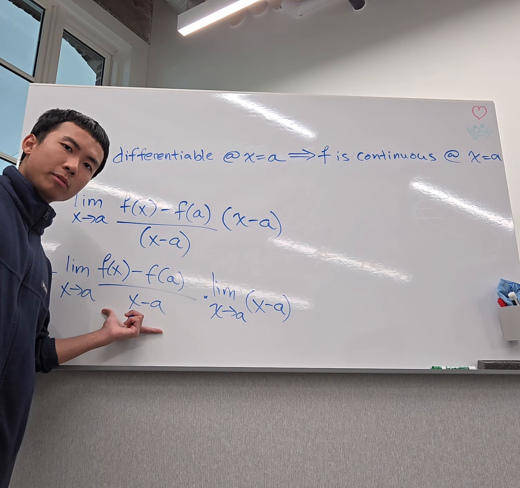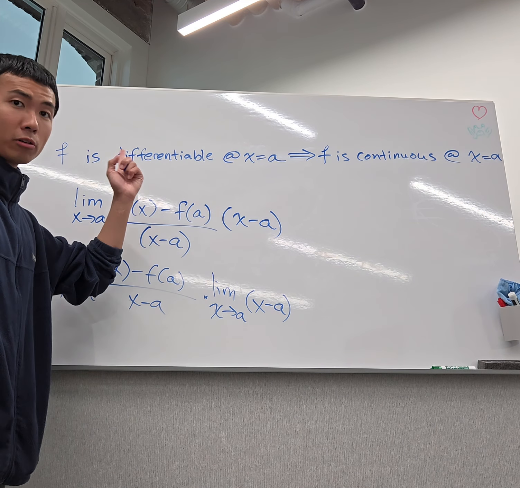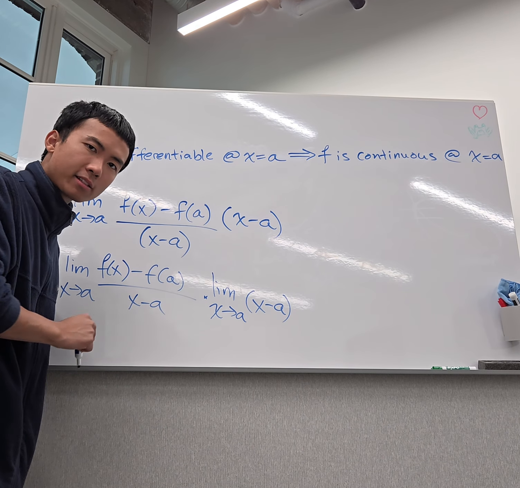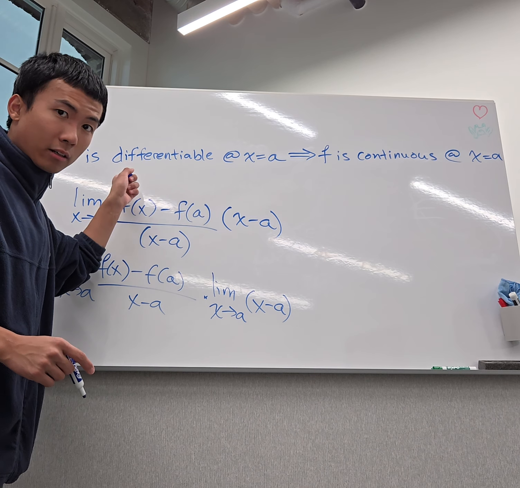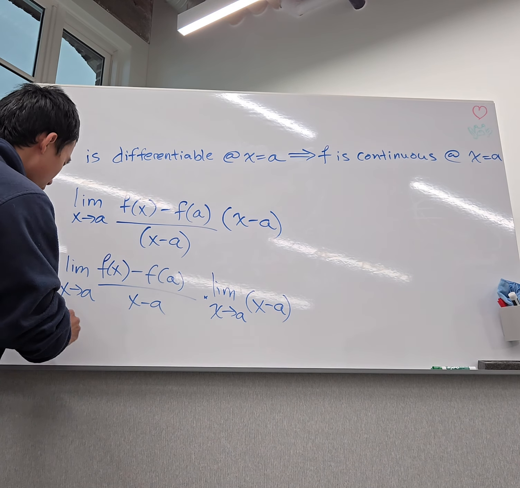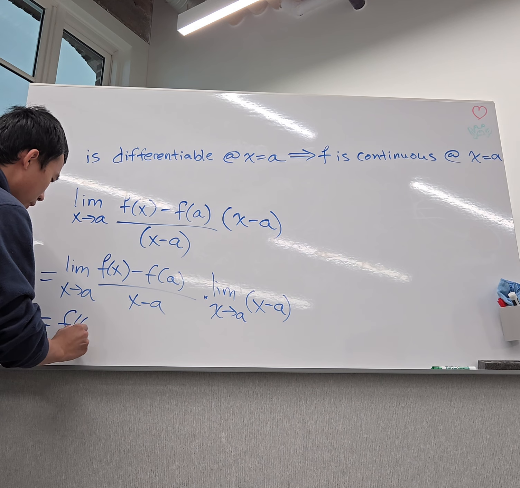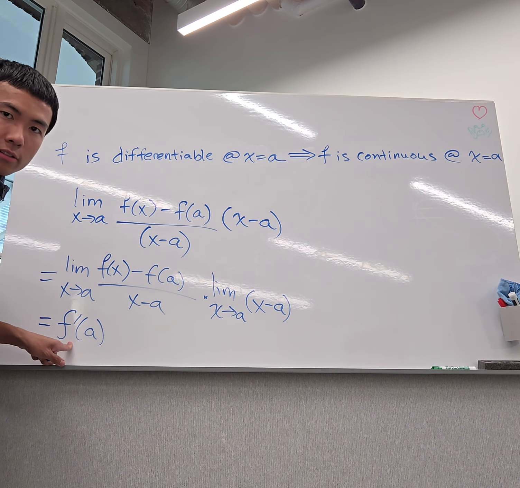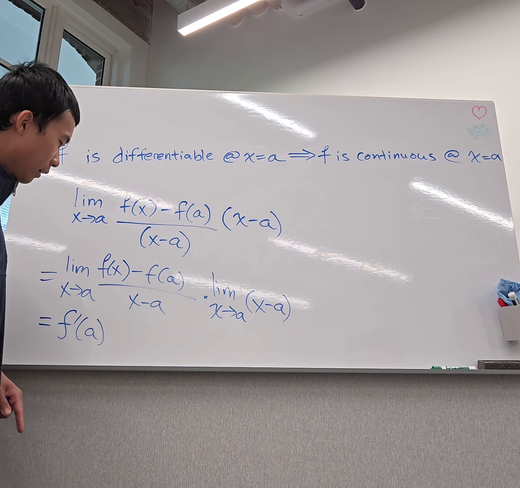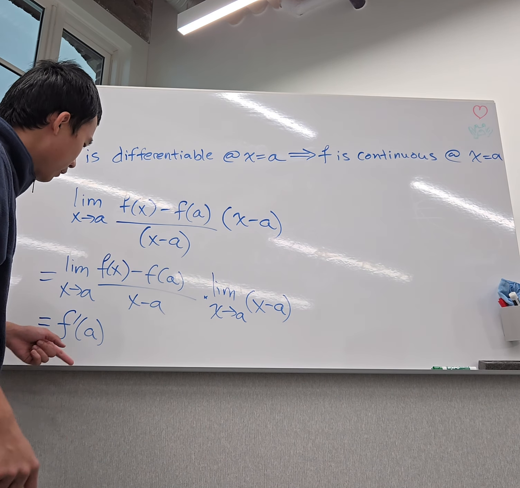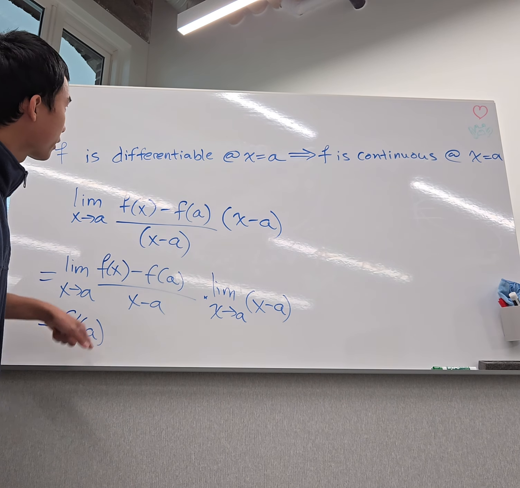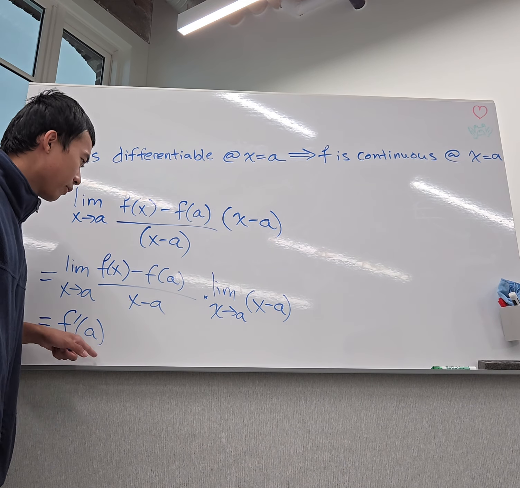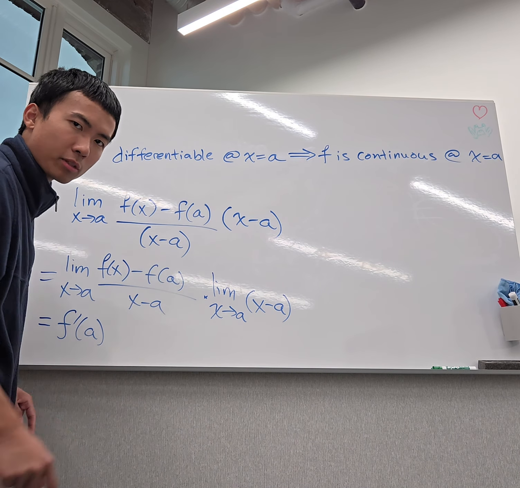This is actually one of the limit definitions for derivatives. So this calculates the derivative of f at a. And we know that it is differentiable at a, so we can call this f prime of a. f prime is the derivative function of f, and I could evaluate it at x equals a because I know that the derivative exists at x equals a. So we have f prime of a. That takes care of this first limit expression.